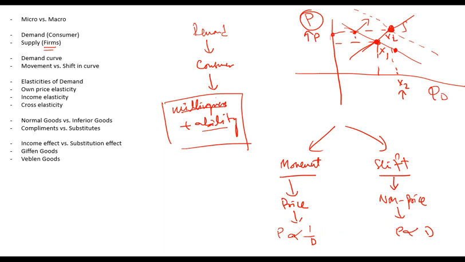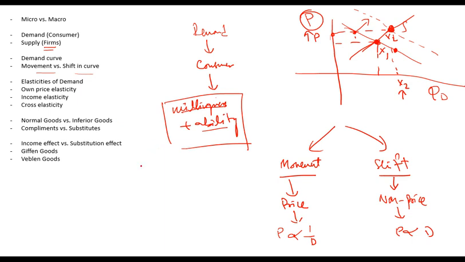I have just used this sign to show the direction. It does not mean that both are exactly inversely or directly proportional. This is just to show you that in this case both move in the same direction, and in the other case both move in different directions. Any problem so far? So this is the difference between movement and shift.